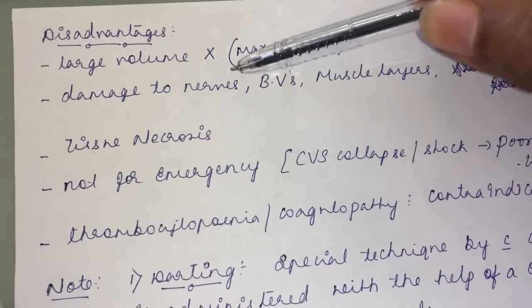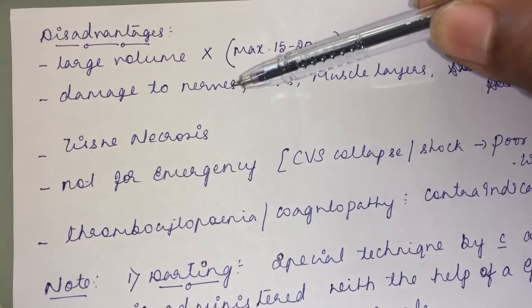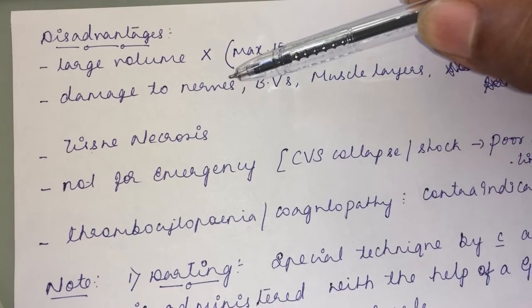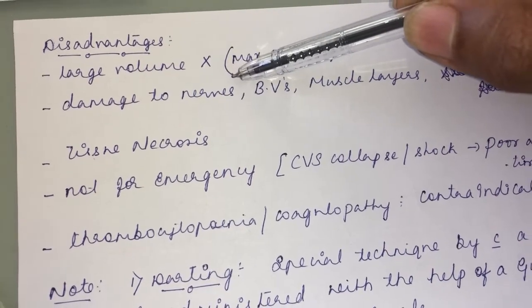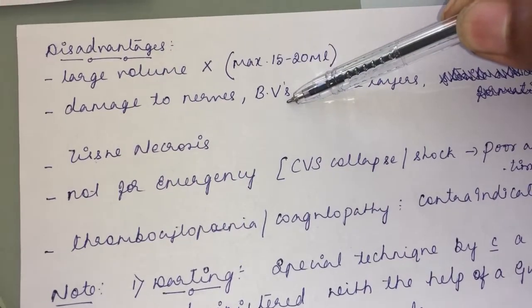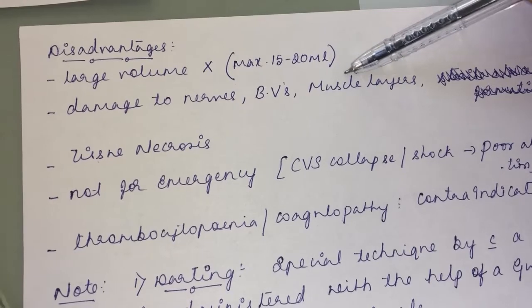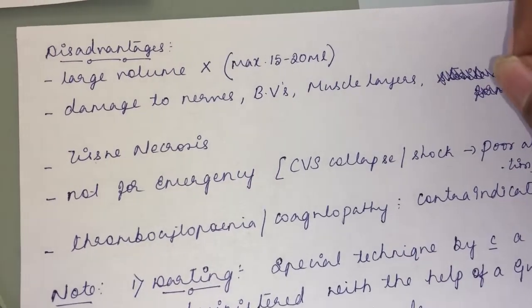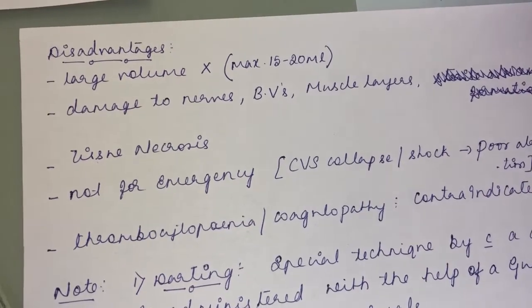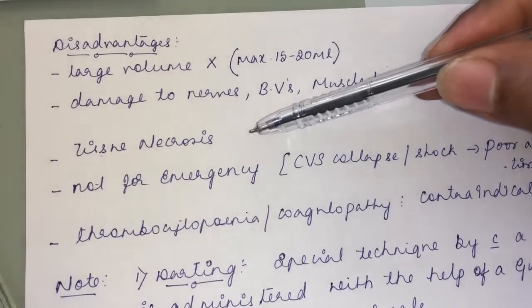to the important nerves. So as I told, at the rump region or at the thigh, when you are giving through the intramuscular route, if the animal is weak or cachectic, there are more chances that you are going to damage the nerves, then blood vessels also, and sometimes it will lead to damage to the muscle layer also. If there is no proper technique in injecting through the intramuscular route, it might damage the muscle layer as well. So it might lead to tissue necrosis.